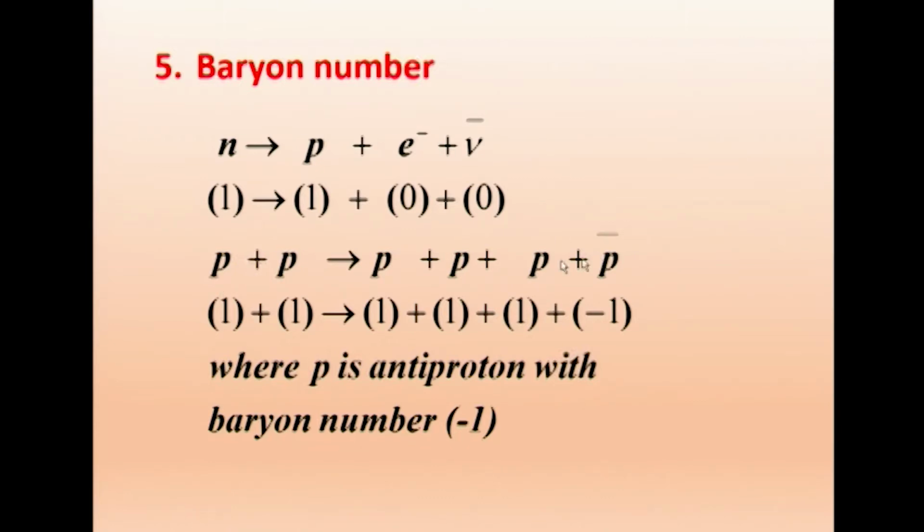Here all of them are protons, so all of them are baryons, and alone we get an antiproton. Baryon number is plus 1 for a particle and minus 1 for an antiparticle. So on the left side we get 1 plus 1, 2, and on the right side 3 minus 1, 2. So baryon number is conserved, where p is proton and p bar is antiproton with baryon number minus 1.